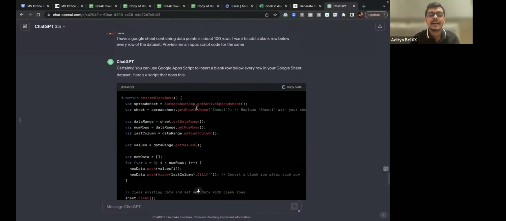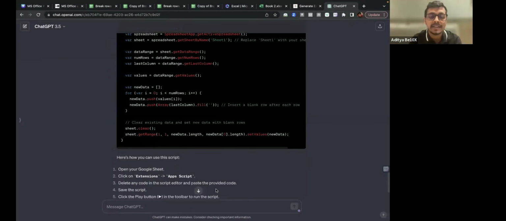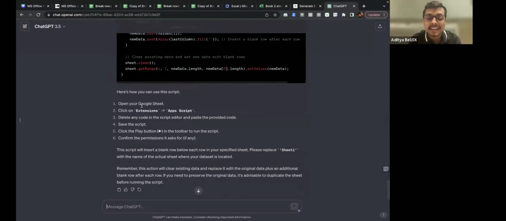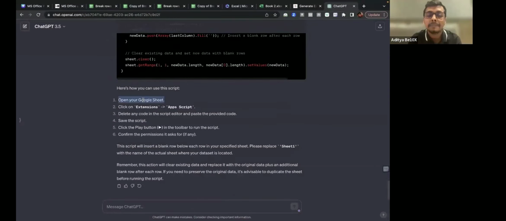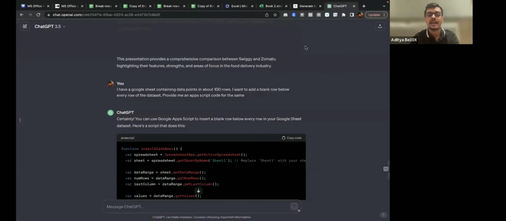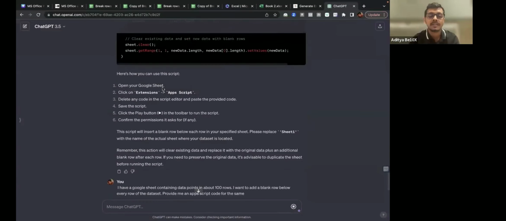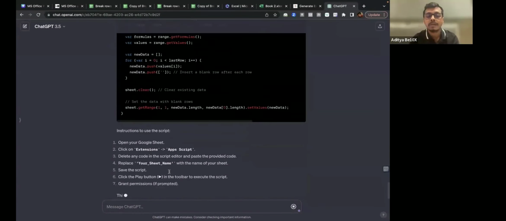So I have a data set, and now ChatGPT is replying to me with a code, and it is telling me the exact steps I should be following as well. What I did, I went over here, I copied the prompt, I asked the prompt to ChatGPT, and ChatGPT replied to me with the code along with the process for the code as well. Okay, how to implement the code.